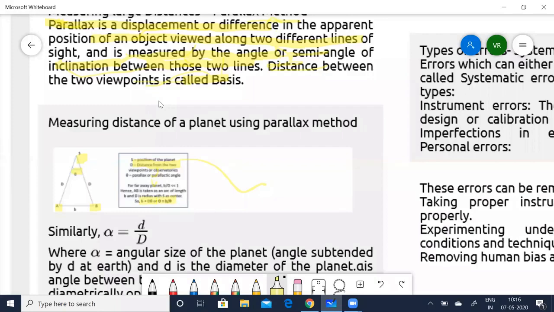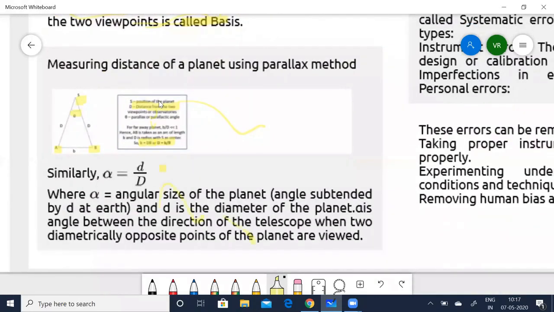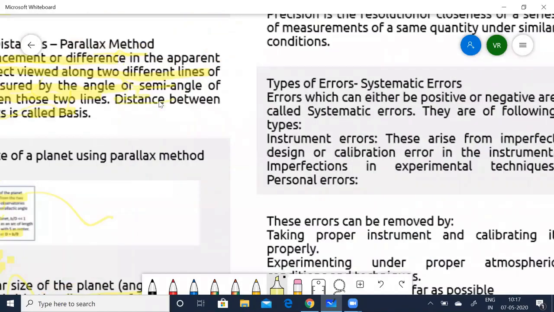Similarly, if alpha is the angular size of the planet, then you can simply say alpha is equal to d by D, where alpha is the angle subtended by d at Earth, and small d is the diameter of the planet. Alpha is the angle between the direction of the telescope and 2 diametrically opposite points of the planet.